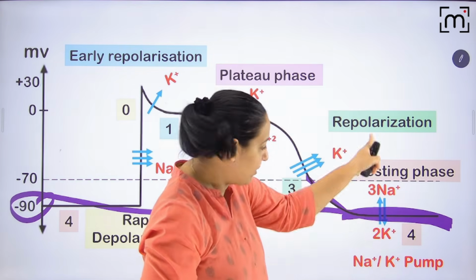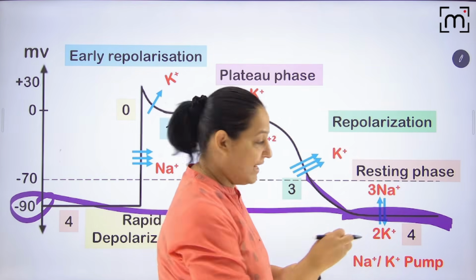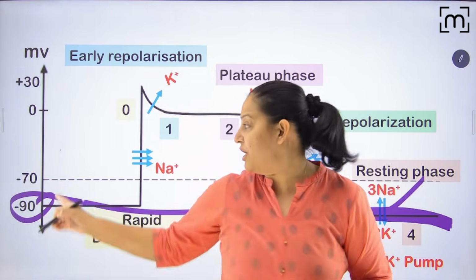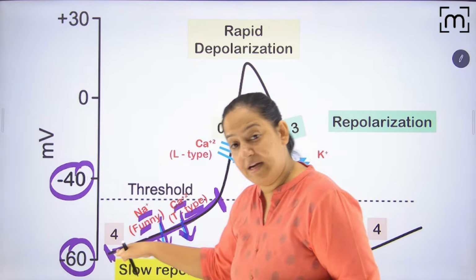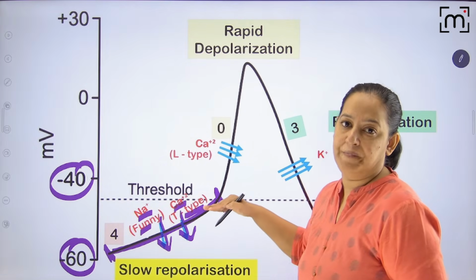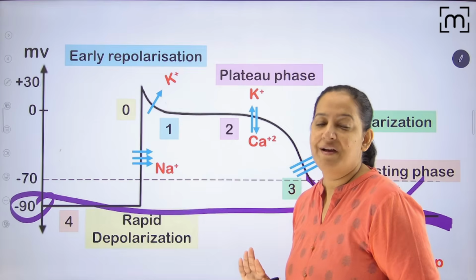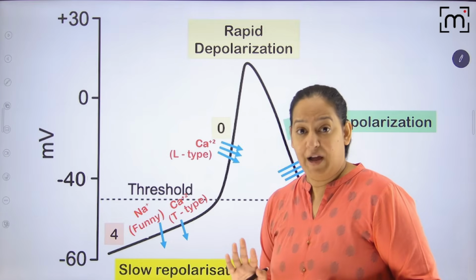Appreciate, it is maintained because of the sodium potassium pump. It is not decaying. It is not reaching the threshold. Here the threshold is -70. It is not reaching it, so it is not generating the impulse. In contrast, here it is increasing and reaching the threshold. Here the sodium potassium pump is not there. I hope you got it.